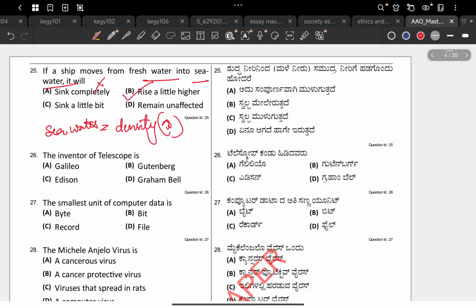Cut this. 25th I'll explain again. Cut this part.